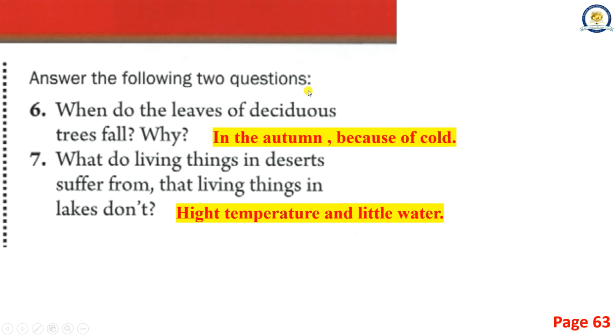Answer the following two questions. 6. When do the leaves of deciduous trees fall? Why? In the autumn, because of cold. 7. What do living things in deserts suffer from that living things in lakes don't? High temperature and little water.